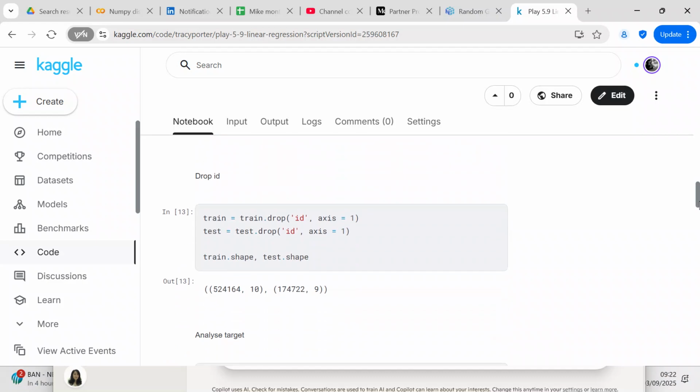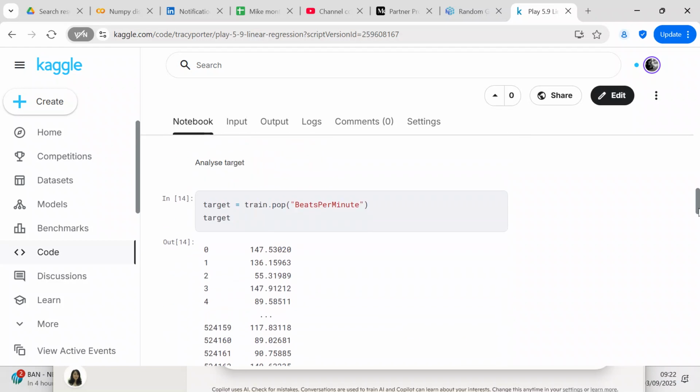But I did drop the ID. The reason why I dropped the ID is because Pandas automatically indexes every row of data. And because Pandas automatically indexes every row of data, you do not need an ID column.